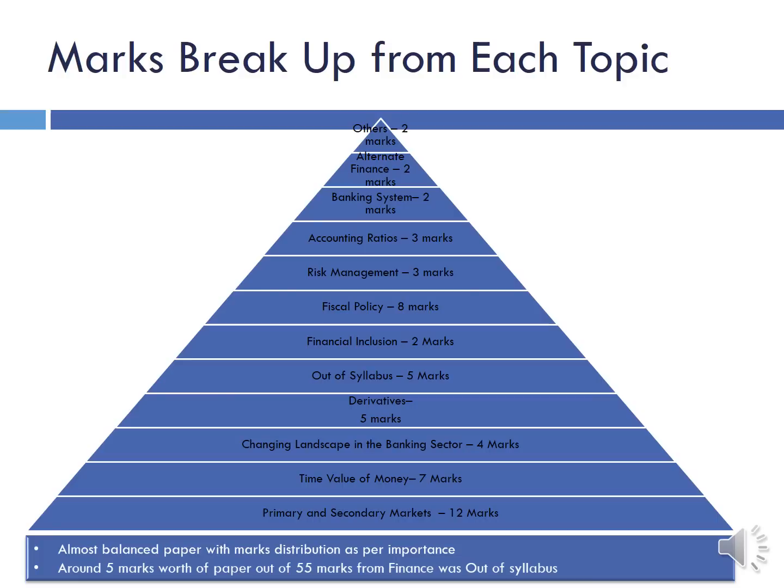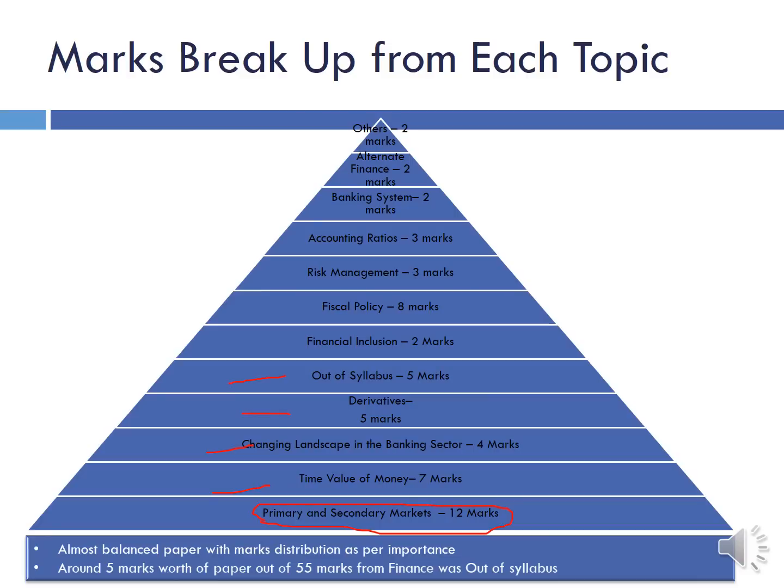So the most marks were contributed by primary and secondary markets, which contributed around 12 marks, which is understandable because this is a very vast topic, and this also consists of bonds, which is a favorite topic of RBI. Then time value of money contributed 7 marks, a little higher than expectations. Changing landscape in banking sector contributed 4 marks, always an important topic. Derivatives contributed 5 marks. Last year it contributed just 1 mark.